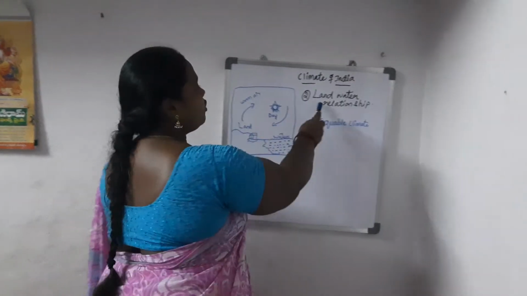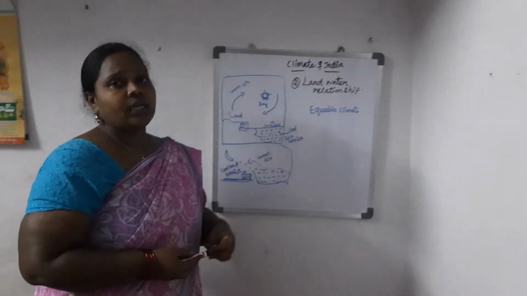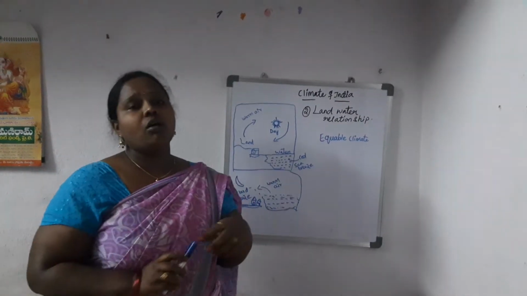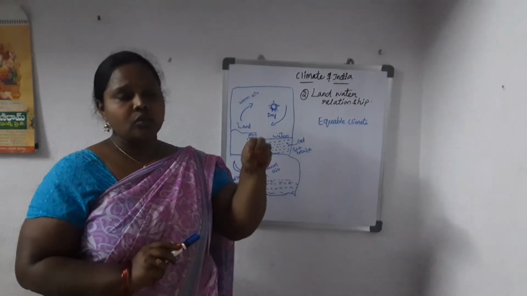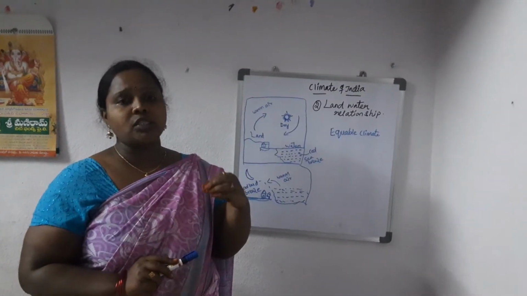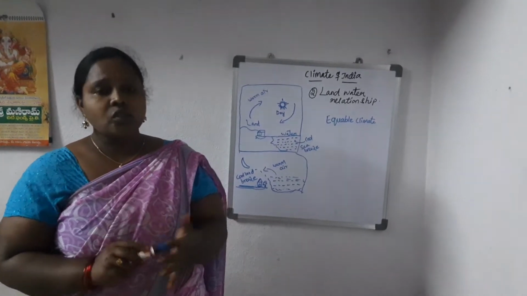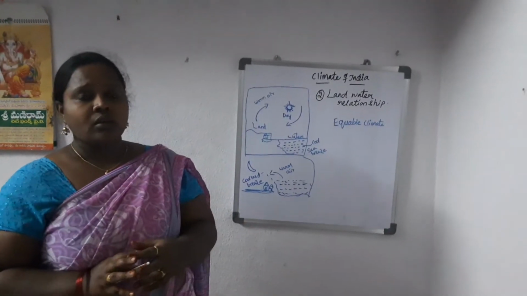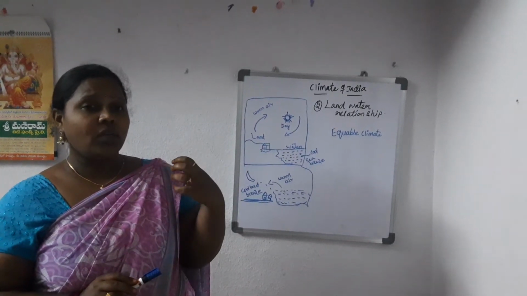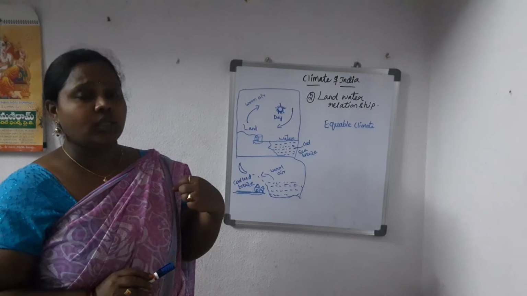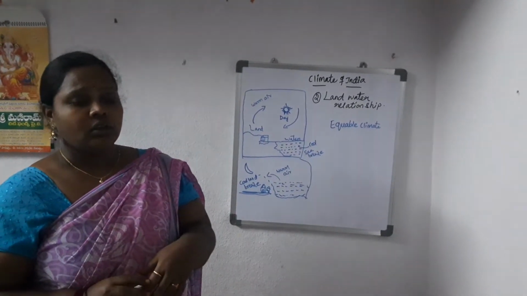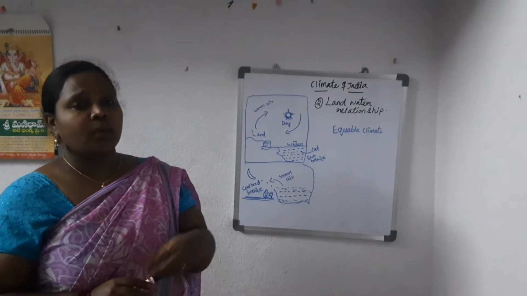Land-water relationship. Now if you see an example, in desert areas it is very hot during the daytime, and during night times you experience a cool breeze. Automatically the temperature falls down in the desert. So why is it so? Have you ever thought why, when you experience very hot temperature during the daytime, the temperature all of a sudden falls in a desert? To make this clear, you can do an activity.